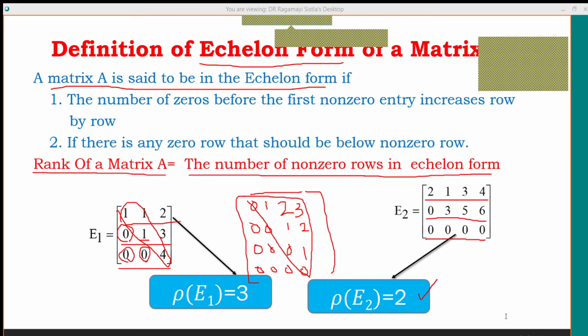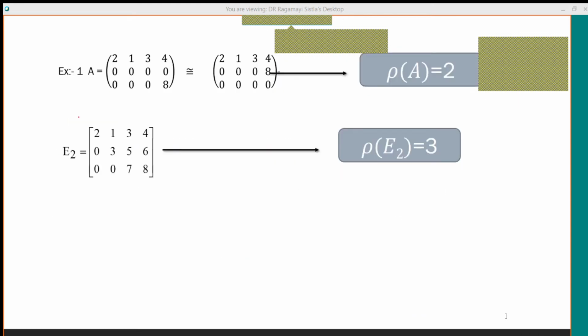Now I'll go to the next slide. See here. Tell me, what is the rank of this matrix? How many non-zero rows exist in this matrix? There are 2 non-zero rows, the first row and the third row.